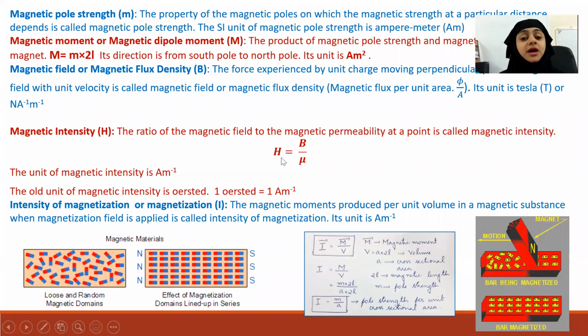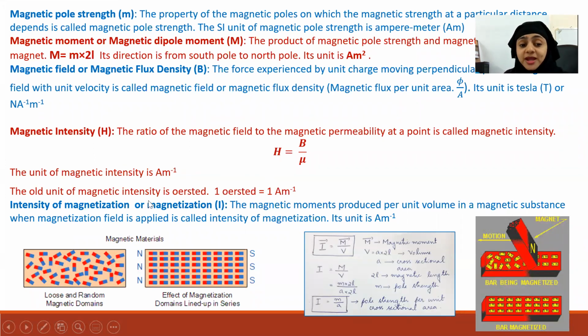If it is in any other medium, if it is inside a material, you have to use the magnetic permeability of that material. So this is the equation to find a new quantity which is called magnetic intensity. Magnetic intensity is B by mu. Remember this. And its unit is ampere per meter.